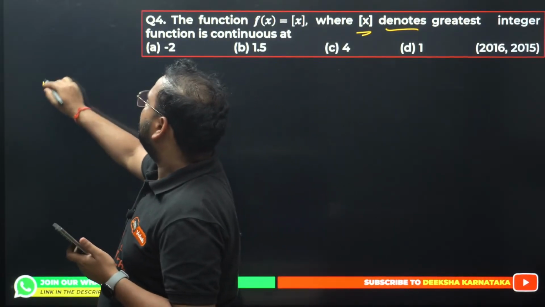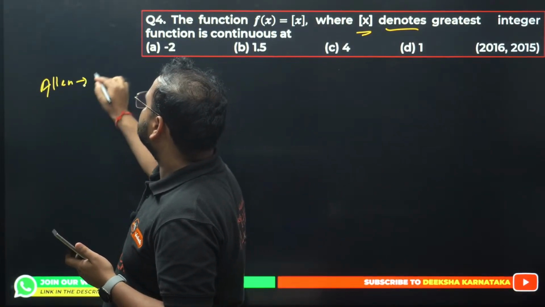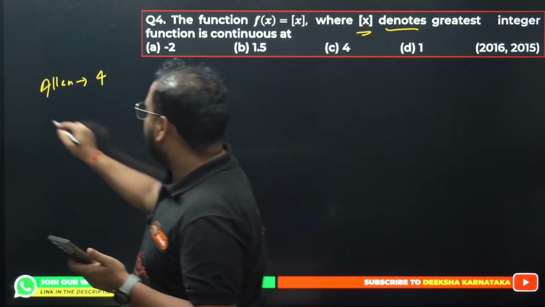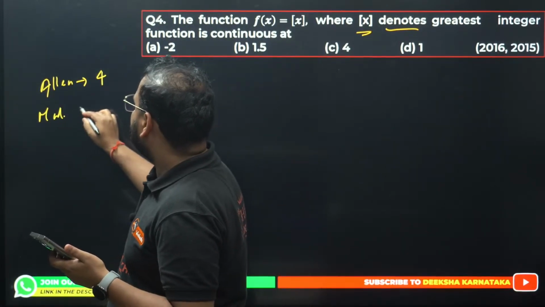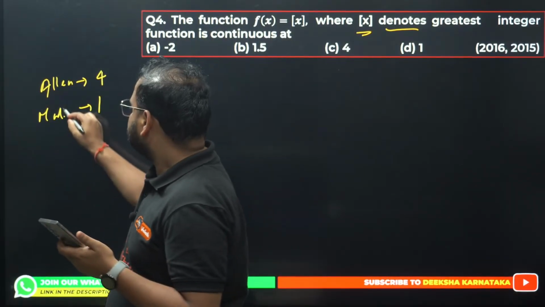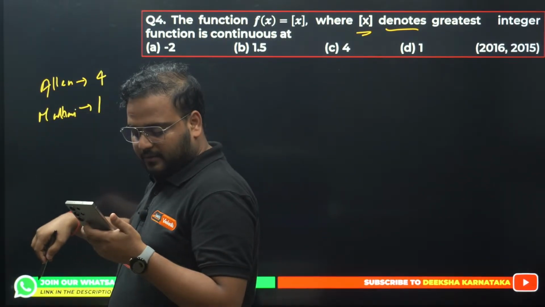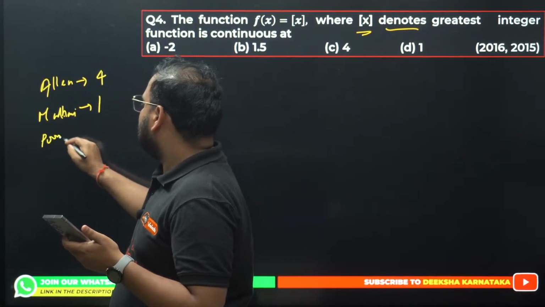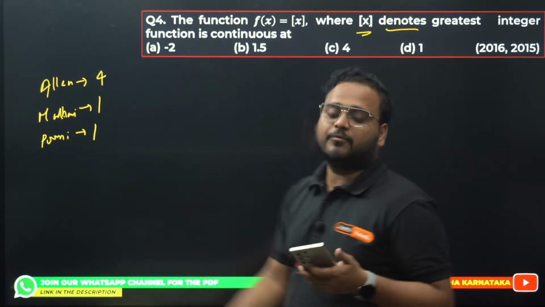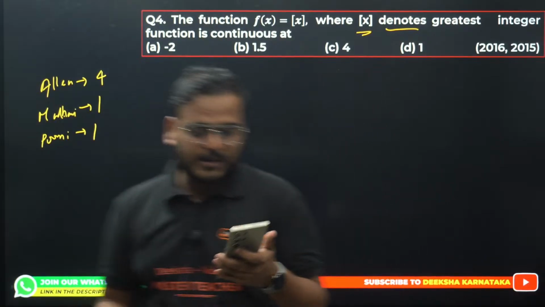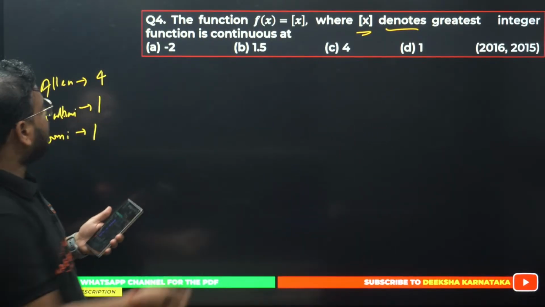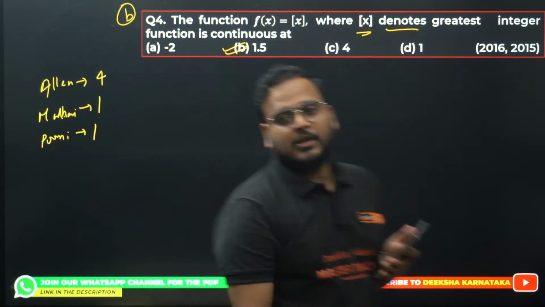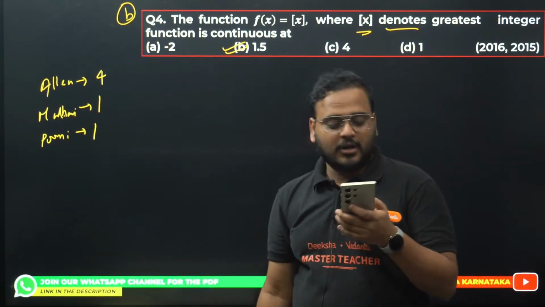I want to write this. I want to make sure that you all know. Alan knows 4 questions, right? Alan's score is 4. We had Madhvi at 1, and we also have Purni at 1. So guys, these people have got 1 question right and 4 questions right, like this. I want all of you to participate. So 4B is the right answer. There will be a competition like this. I want to see how many of you got how many questions right.